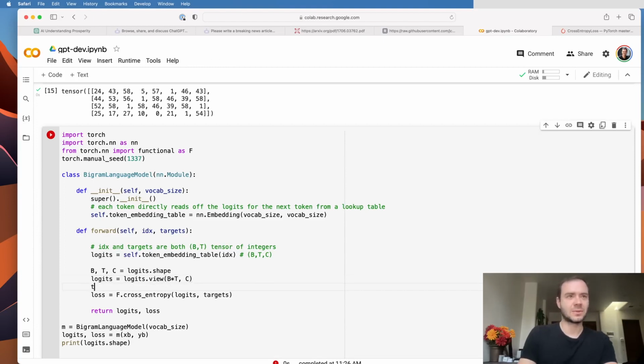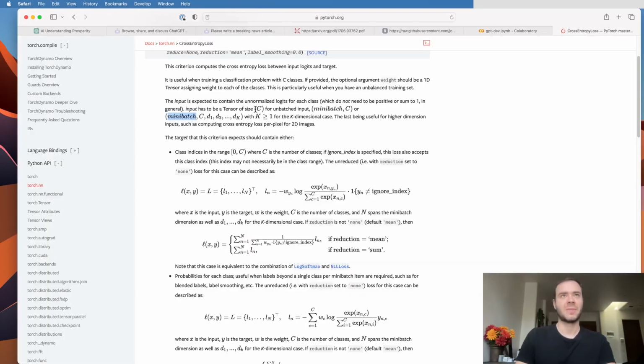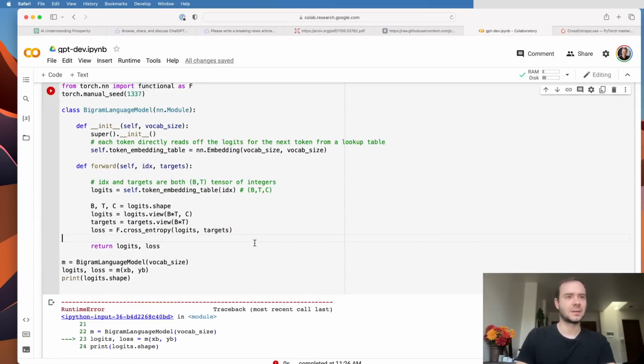Now we have to do the same to targets, because currently targets are of shape b by t, and we want it to be just b times t, so one-dimensional. Alternatively, you could also just do -1, because PyTorch will guess what this should be if you want to lay it out, but let me just be explicit and say b times t. Once we've reshaped this, it will match the cross-entropy case, and then we should be able to evaluate our loss.